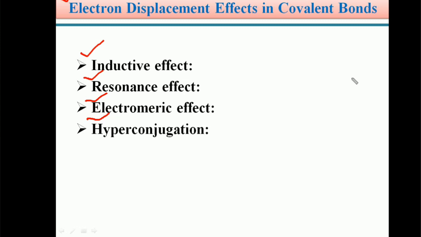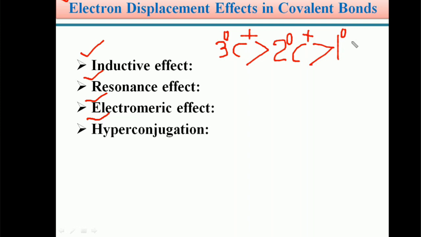In the last video module we already discussed that a tertiary carbocation is more stable than a secondary carbocation. Similarly, a secondary carbocation is more stable than a primary carbocation, and this primary carbocation is more stable than the methyl carbocation, CH3 plus.